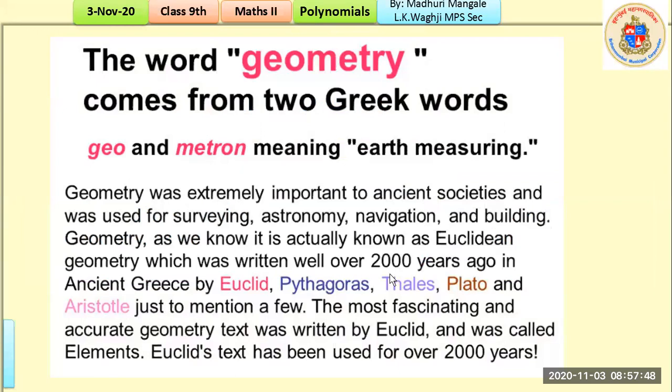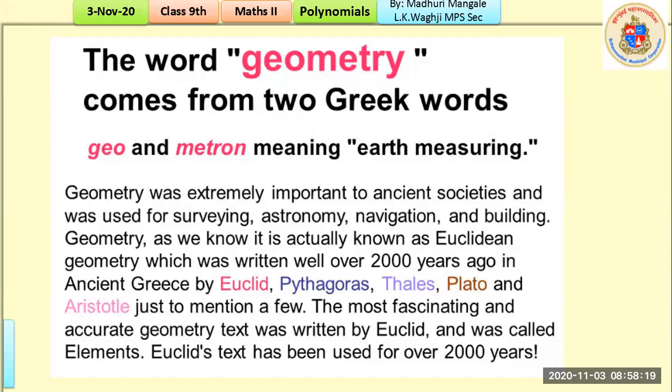The word geometry comes from two Greek words. If you break this word apart into two parts, we have the words geo and metron. Geo means earth and metron means measuring. So the meaning turns out to be measuring earth. Geometry is extremely important and it has been important since ancient societies, and it was used for surveying, astronomy, navigation and building also.